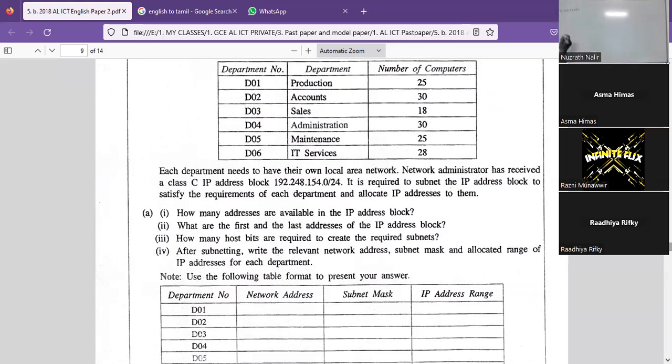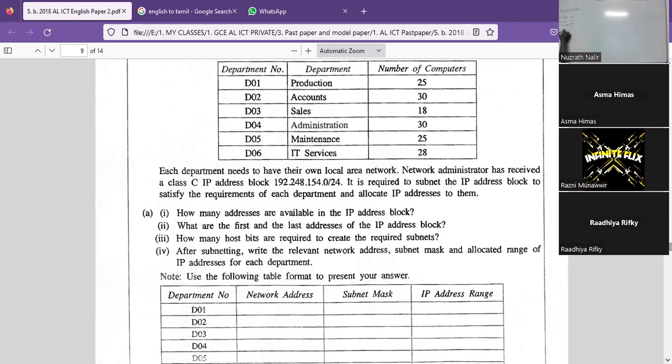For D1, the production department, I'm using 25 computers. For D2, accounts, 30, and 18 for sales. Then D3, D4, D5 and D6.